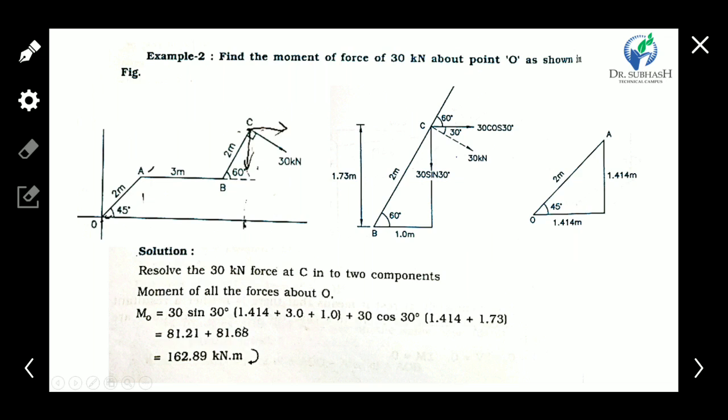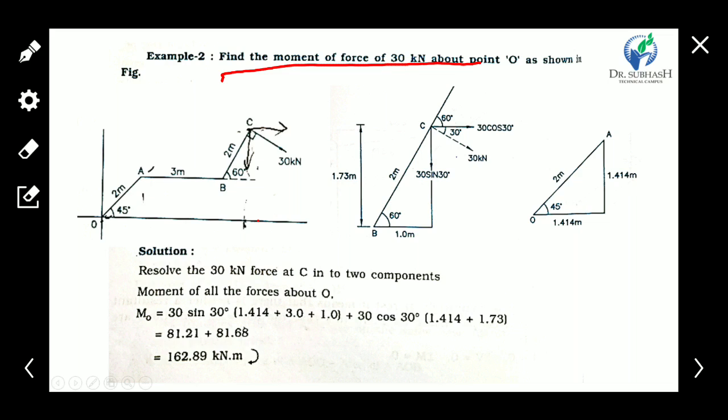Now, second example. Find the moment of a force of 30 kilonewton about point O as shown in the figure. Okay, so this is another example related to simple moment.